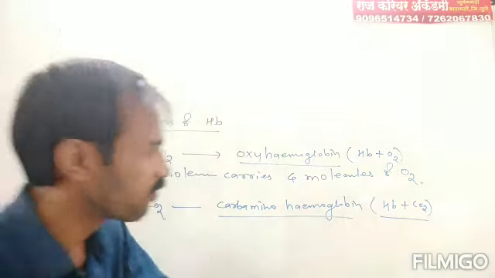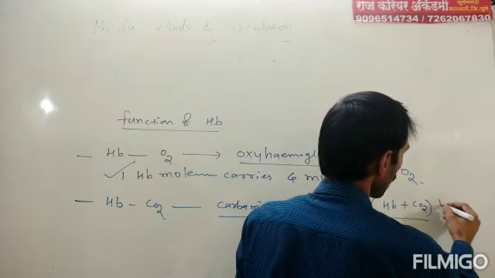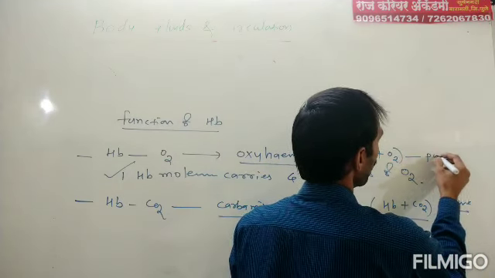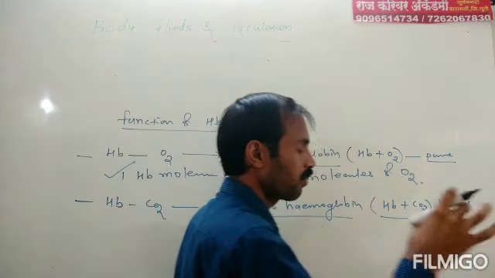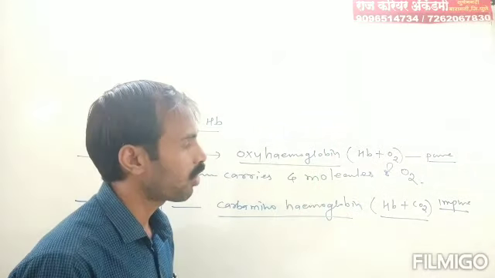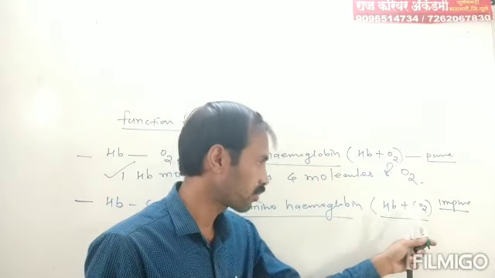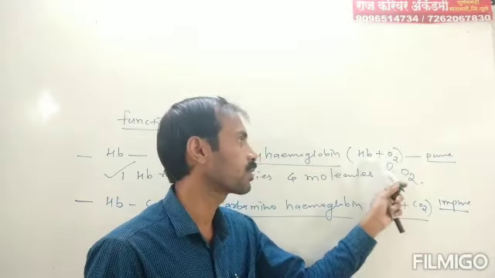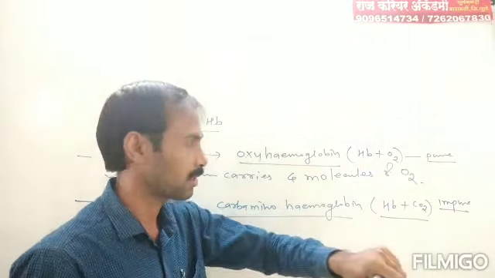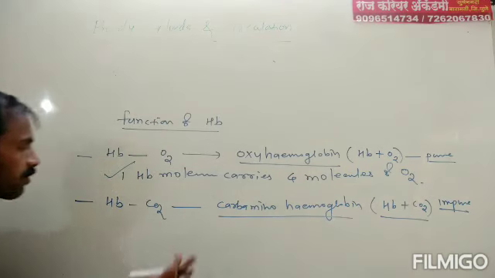HB plus CO2 is impure blood, and HB plus O2 is pure blood. That is, purification of the blood takes place in lungs, from HB plus CO2 transferring to HB plus O2. These are the two main functions.